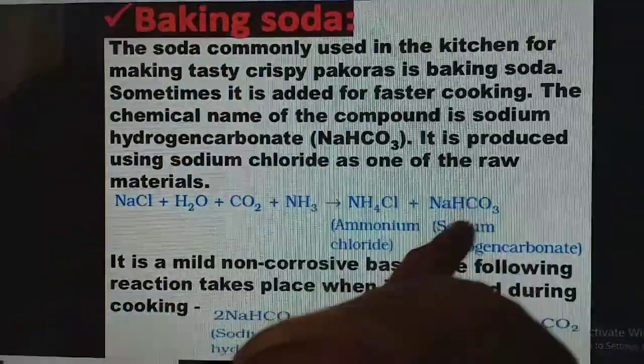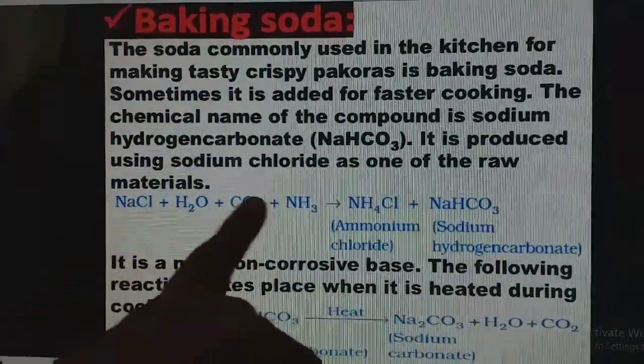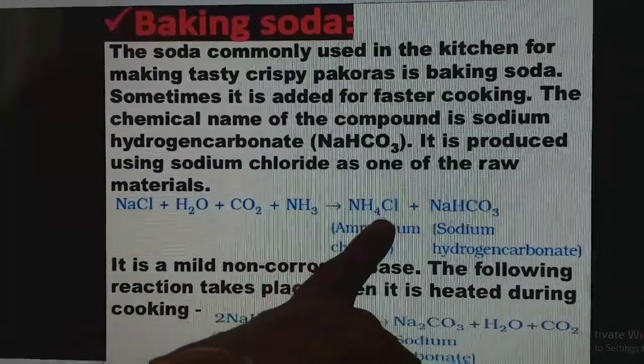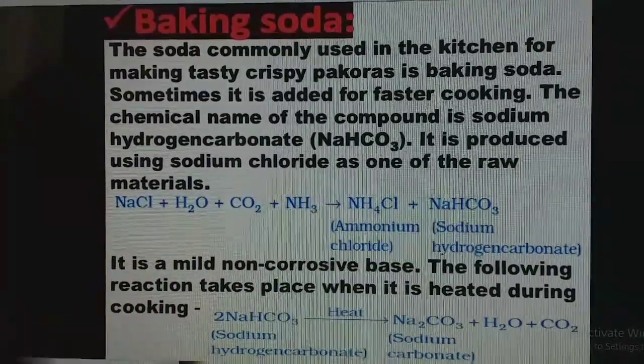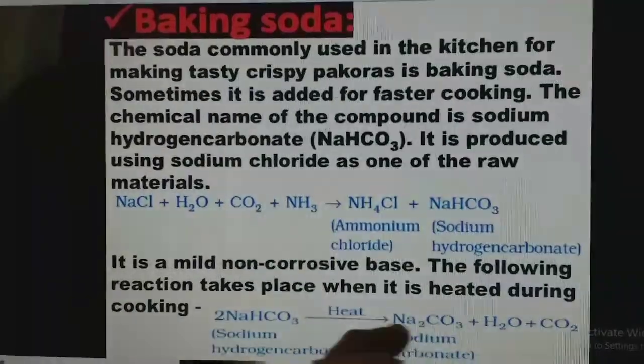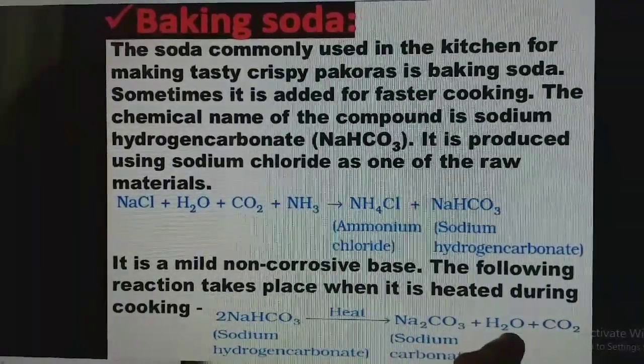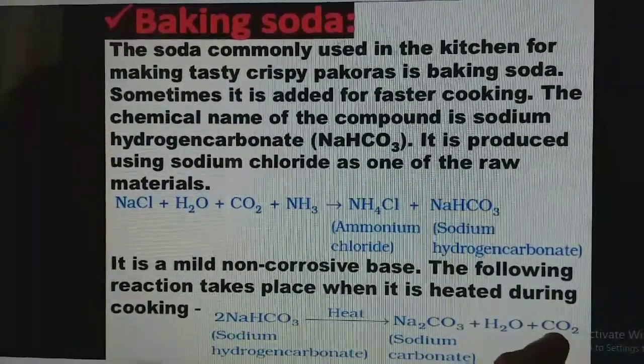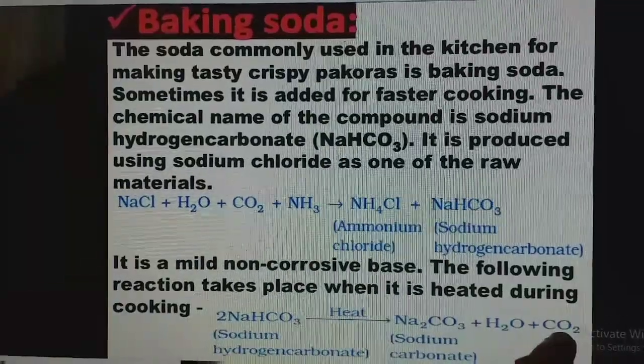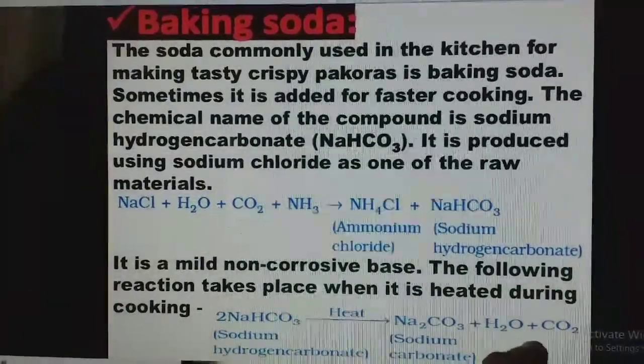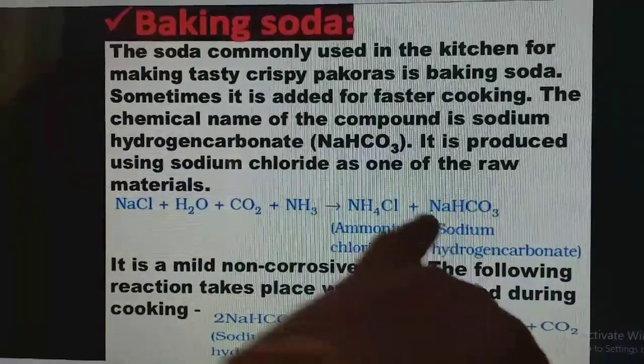So how is baking soda prepared? NaCl, water, carbon dioxide, ammonia, you get ammonium chloride and sodium bicarbonate. And whenever this sodium bicarbonate is heated, you get sodium carbonate plus water plus which gas is liberated? Carbon dioxide. How will you test carbon dioxide gas? You have to pass it through lime water. It turns milky.